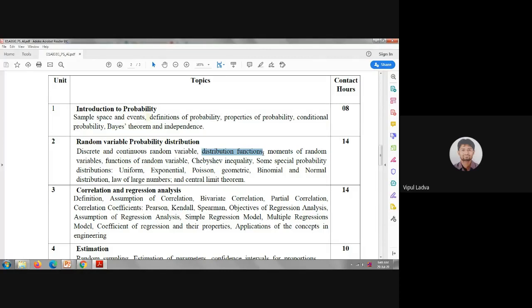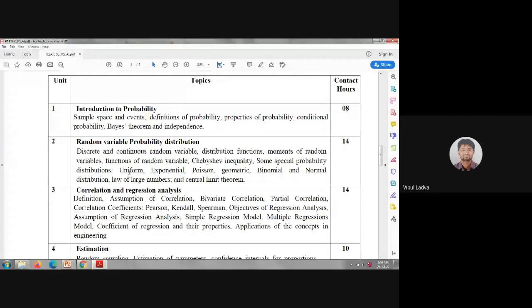That depends on the type of random variable, whether discrete or continuous. On that basis, we label a probability function as either a probability mass function or a probability density function. Then moments of a random variable, functions of a random variable, Chebyshev inequality, and some special probability distributions.